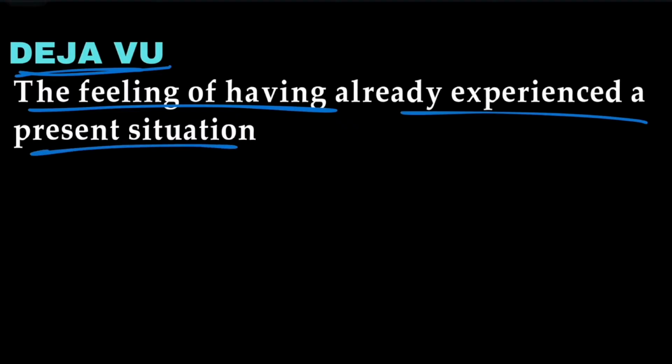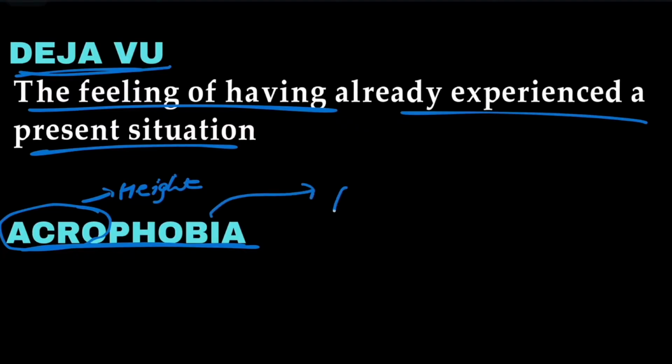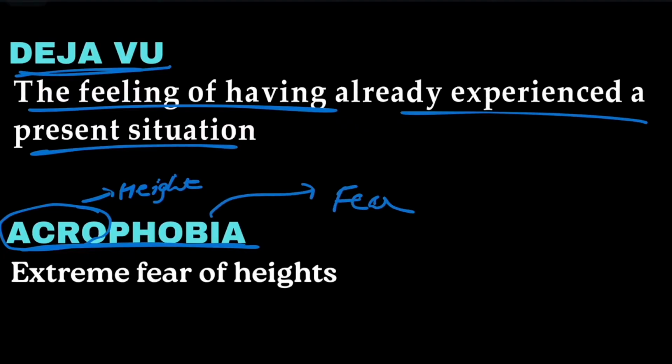The next word, deja vu. Deja vu means the feeling of having already experienced a present situation. If you are in this present situation and feel like you have already experienced it before, then it is called deja vu. Now the final word is acrophobia. Acro means height, and we all know phobia means fear. So acrophobia means extreme fear of heights.